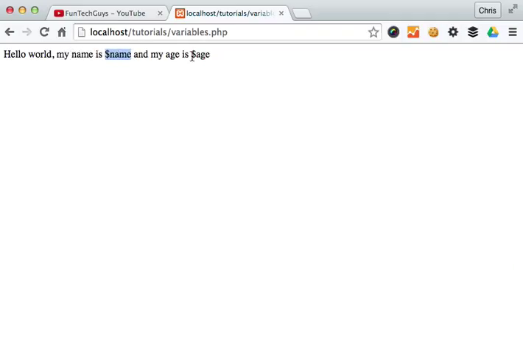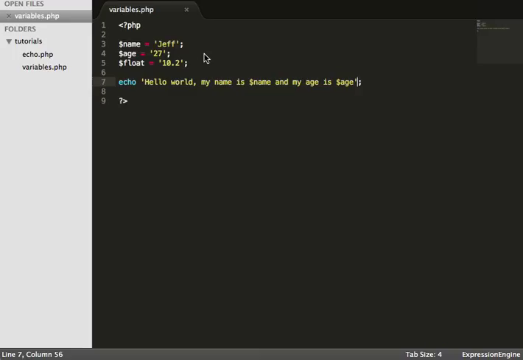So $name and $age has just been a string that's been passed back to the user. Now, if we wanted this name and this age to run on within the browser, what we would need to do is terminate the quotation, concatenate the variable on, and get ready to append the next line of string text. So you do it by single quotation, a dot to say you're going to declare something, another dot to say you're opening up the quotations again, and then obviously your quotation there.